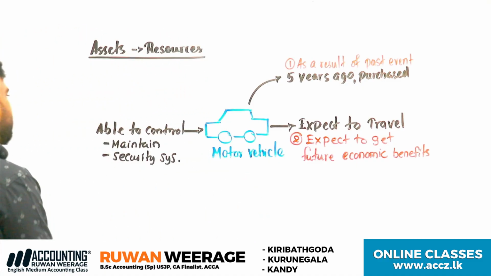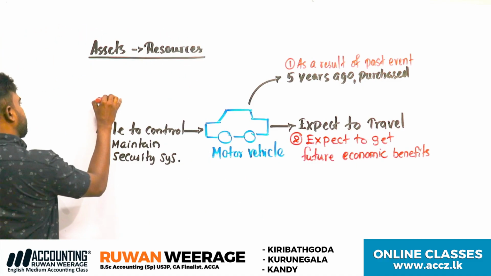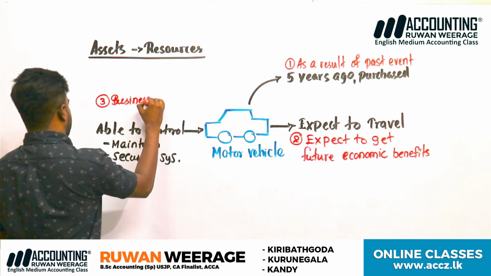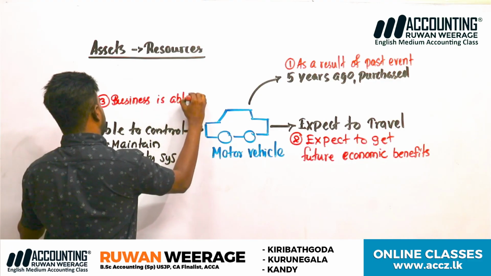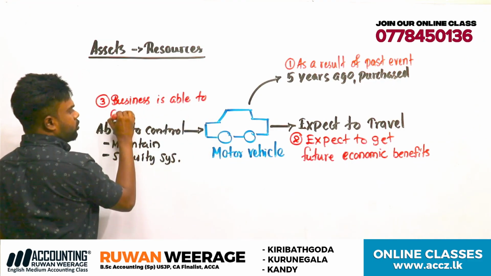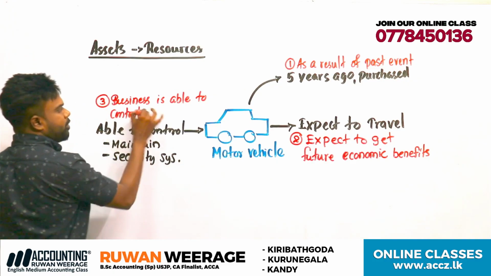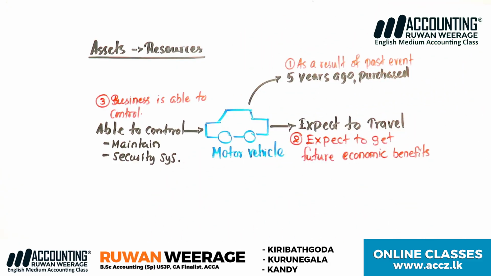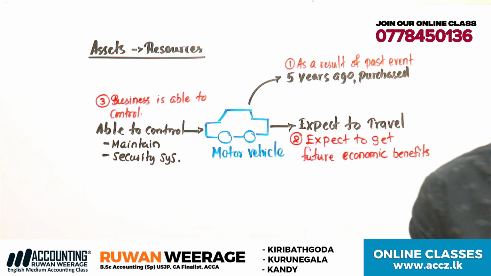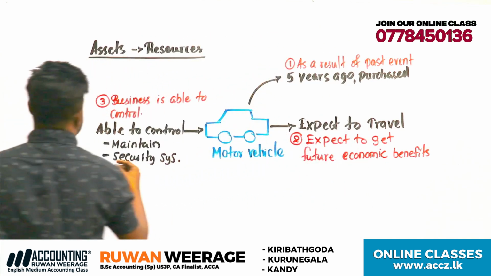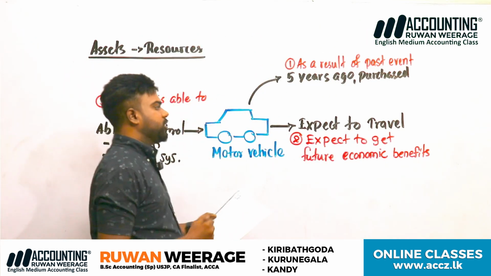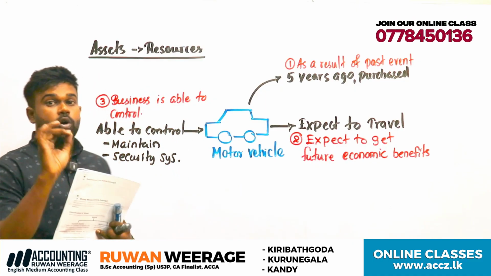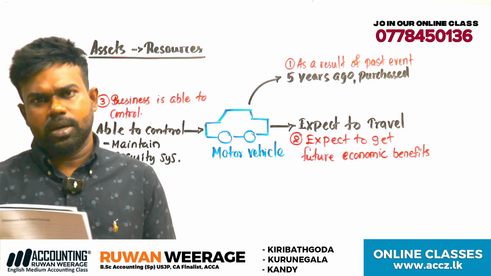On the third point, the business is able to control the asset. So if we want to identify an asset, these are the three criteria. What are the criteria? As a result of a past event, expect to get future economic benefits, and the business is able to control the asset. Understand?